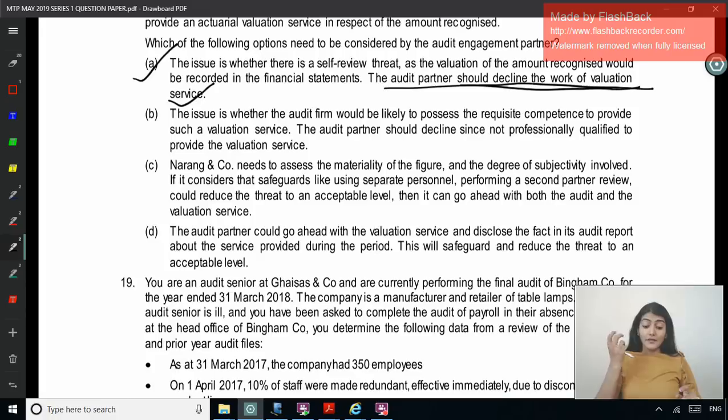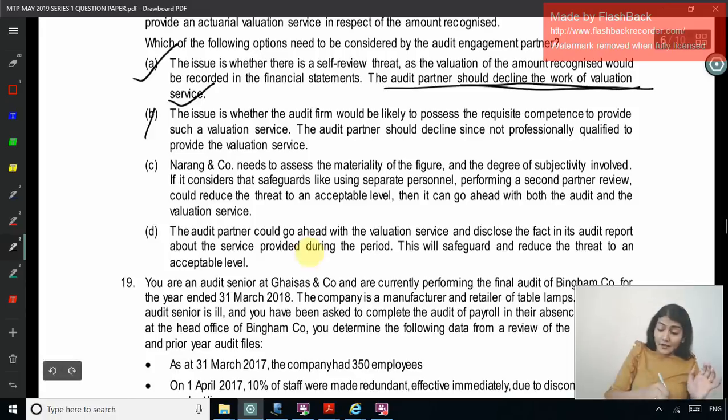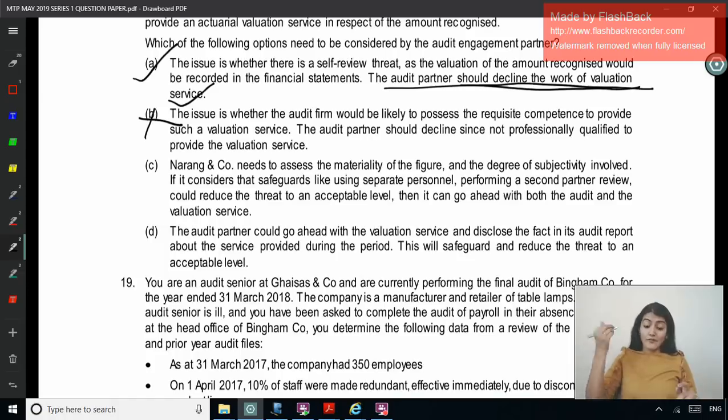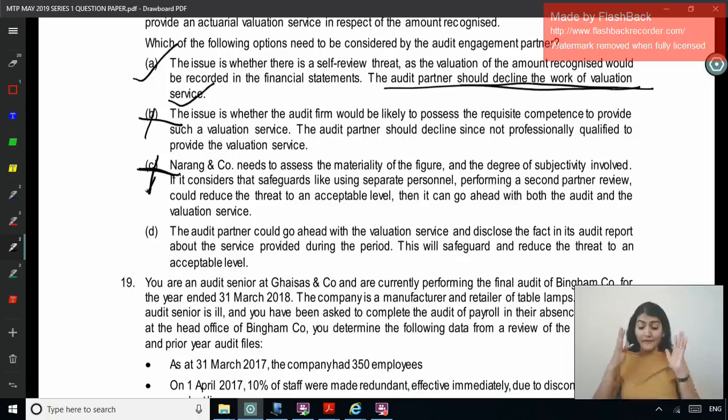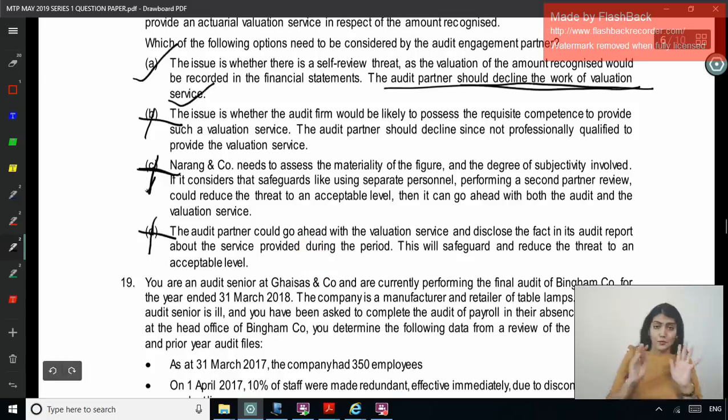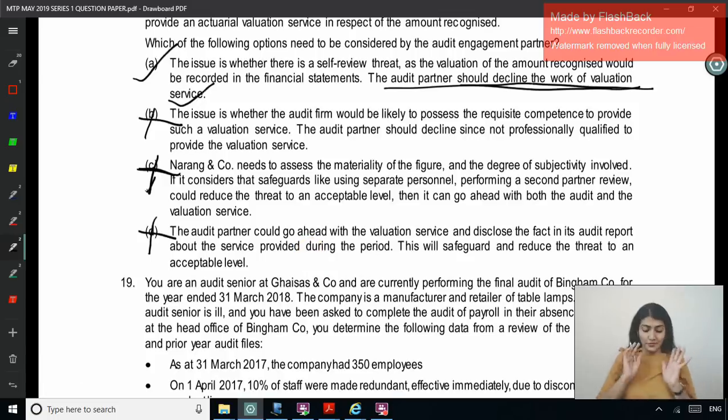Narang and company needs to assess the materiality of the figure and the degree of subjectivity involved. If it considers safeguards like using separate personnel, second partner review, reduce the threat to an acceptable level, and an independent self-review threat, then it can go ahead with both the audit and valuation. Absolutely no. Right. The audit partner could go ahead with the valuation service and disclose the fact in the audit report about the service. No. No putting in report. Right.